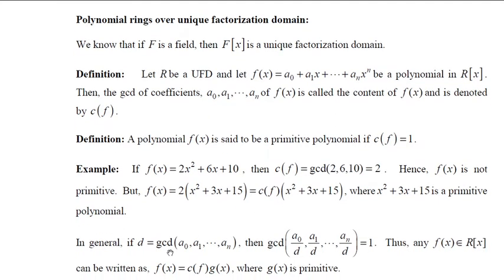So in general, if D is the GCD of a0, a1, up to an, and you divide each term by D, that is taking out D or dividing each term by D, both are one and the same, then a0 by D, a1 by D, up to an by D, their GCD will be 1. So in general, any polynomial f of x in R of x can be written as content of f times g of x, where g of x is primitive.